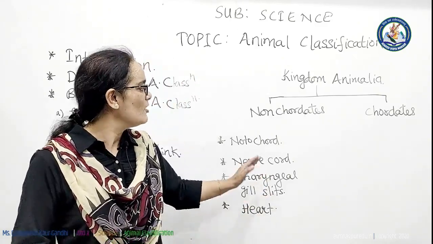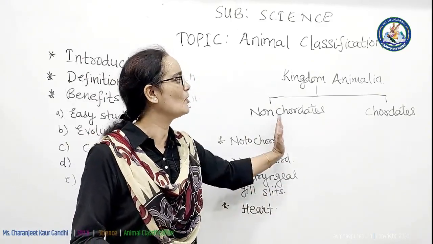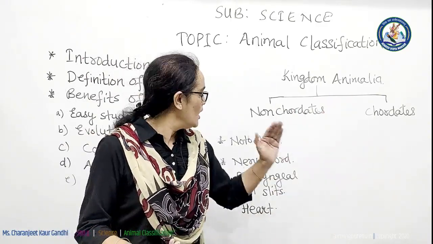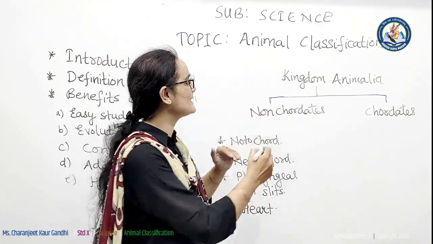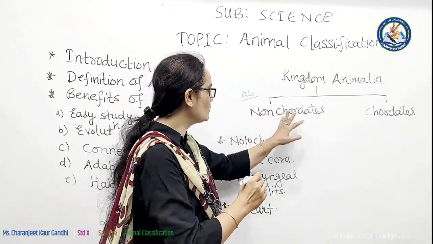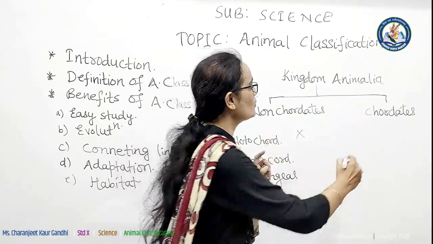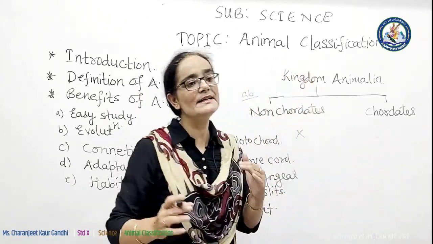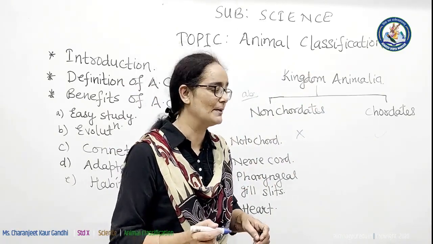Now we will see whether notochord, nerve cord, pharyngeal gill slits and heart are present in non-chordates or chordates. Notochord is totally absent in non-chordates. Non itself means absent. In chordates, notochord is present in some stages of the life cycle of an organism or animal.